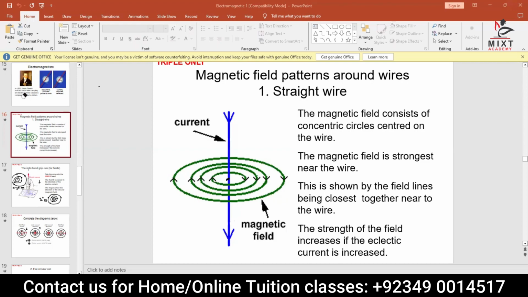It simply means that as the value of current increases, the magnetic field will increase. All right? Yes, sir.